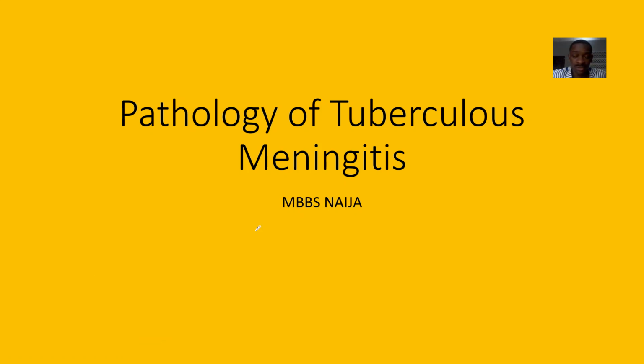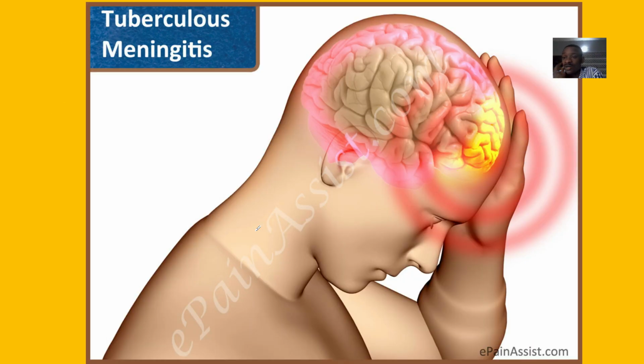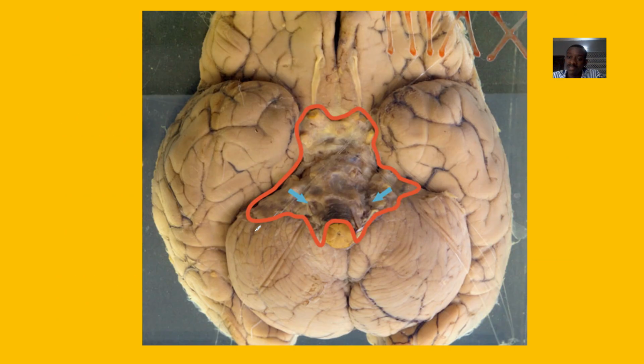Now for the next pathology which we'll be looking at, we'll look at the pathology of tuberculous meningitis. Pathology of tuberculous meningitis is quite literal. You just have to say, yes, there's inflammation of the meninges. Now, there's inflammation of the meninges, and this is caused by what? The presence of what? Tuberculosis.